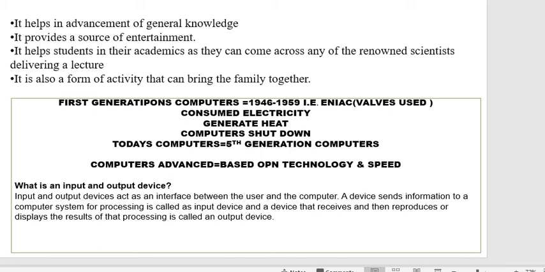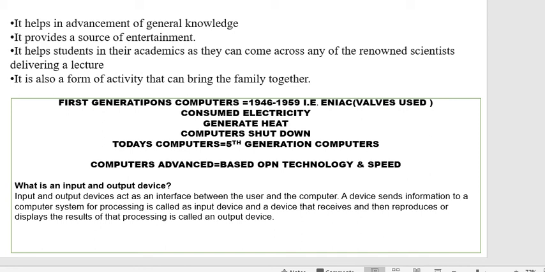Today's computer is a fifth generation computer. Now it has become very advanced based on technology and speed. Then what is an output and input device? Okay, that is a software part of that computer.